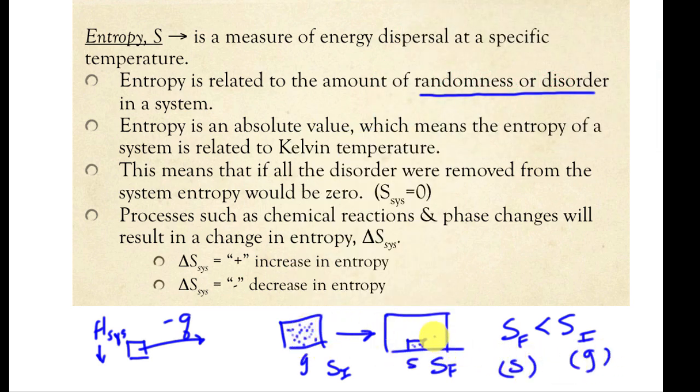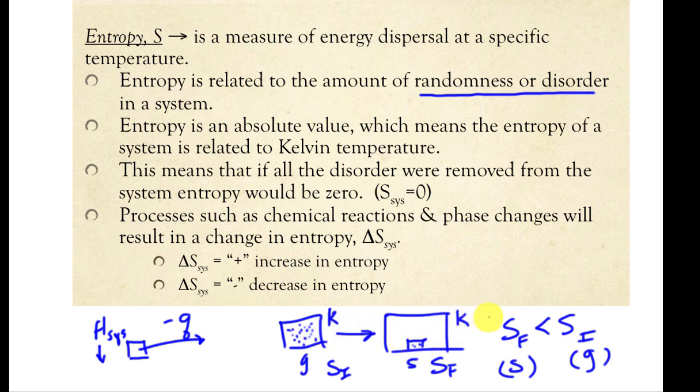Now, it's very abstract. I get it. I understand that entropy is not something that's easy to understand, but bear with me and we'll make sure we get it over the next couple of days. First of all, entropy is considered an absolute value. What that means is it's connected to Kelvin temperature. If you cool this down from a high temperature, with a lot of heat in there, to a lower temperature, we can see that this is becoming more organized.